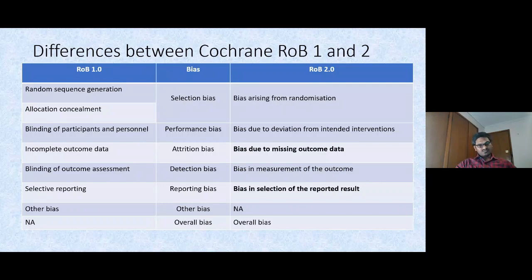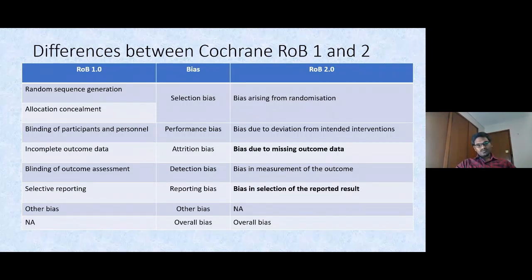For performance bias, the difference here is blinding of participants and personnel, as we discussed, but here it is bias due to deviation from the intended interventions. The definition and the way that we are going to assess the quality, assess the risk of bias, is different, because these steps are being discussed with all the methodologists, statisticians, and epidemiologists. So there is intense discussion going on regarding performance bias, attrition bias, and reporting bias.